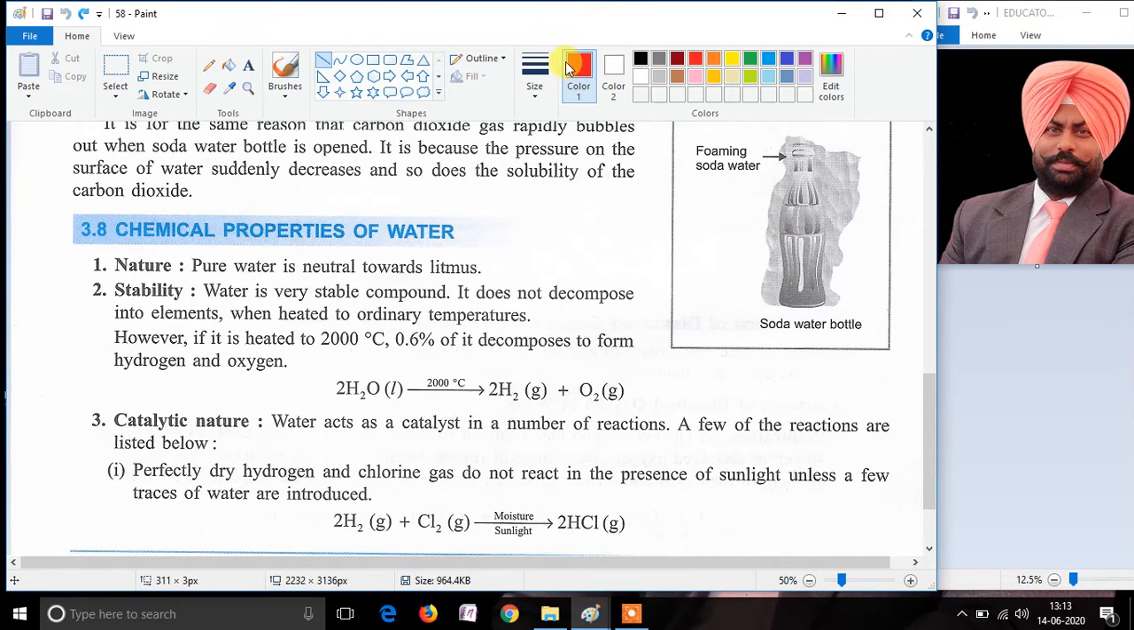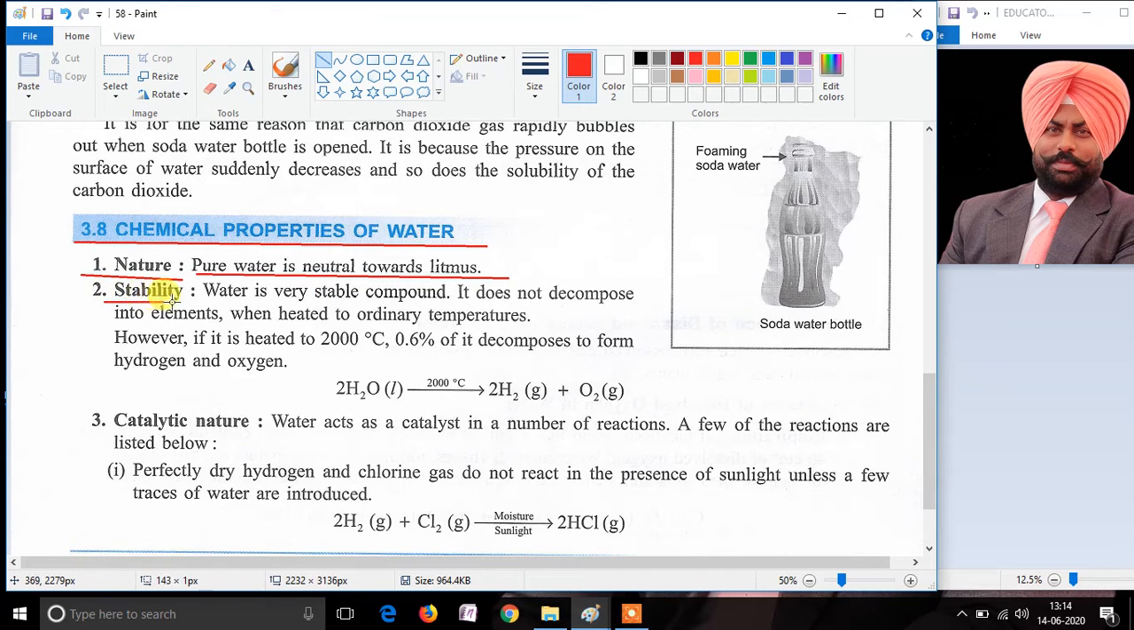In this video, we are going to discuss the chemical properties of water. The first chemical property of water is its nature. Pure water is neutral towards litmus. Pure water will neither change red litmus blue nor change blue litmus red. Hence we say that pure water is neutral in nature.